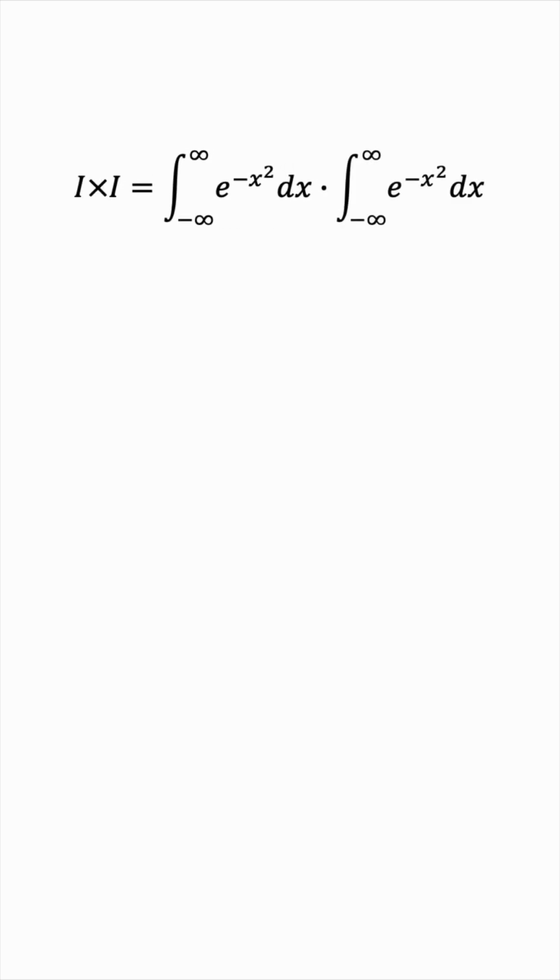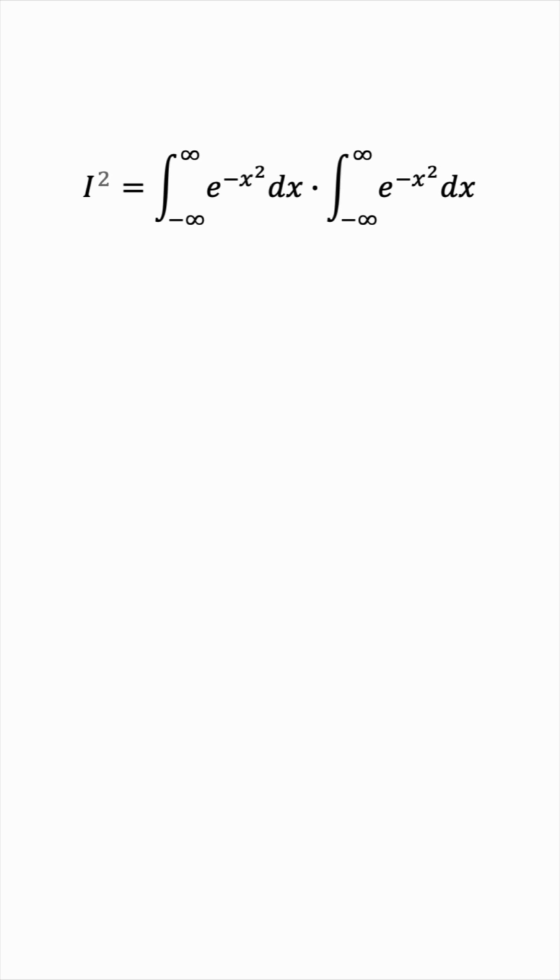Let's start by calling the integral I. And we'll multiply the integral by itself. So we'll have I squared. And the reason we're doing this is because we want to change the variable of integration in the second integral. Let's call it y. And of course, this is allowed because the variable is only a dummy variable for integration. It's a definite integral, and the result will be a number at the end of the day. So you can call it whatever you want.